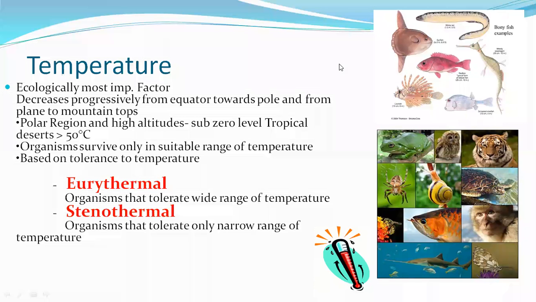Okay, temperature. Temperature is important. You agree to it, right? Temperature is an ecologically most important factor. One of the most important abiotic factors, that is, non-living factors.